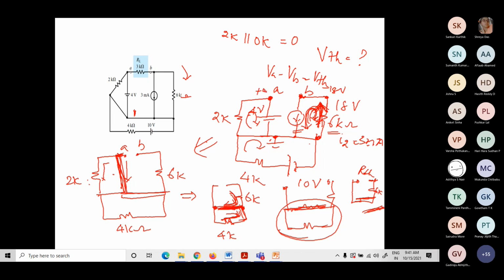So here it is plus 4. Now can you tell me what is VAB? VA minus VB. VA is 4, VB is minus 18. So 4 minus of minus 18 gives 22 volt. So VTH is 22 volt. You can solve with any other method also. If you are comfortable with any other method, not a problem. So now the Thevenin's voltage is 22 volt and RTH is 6K.